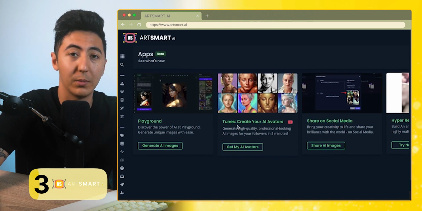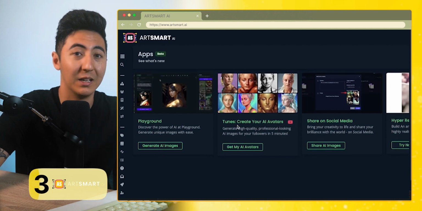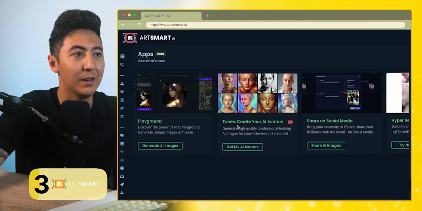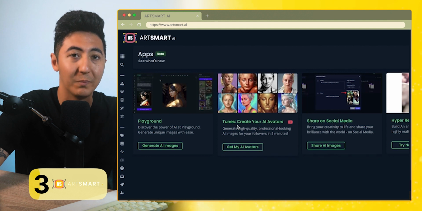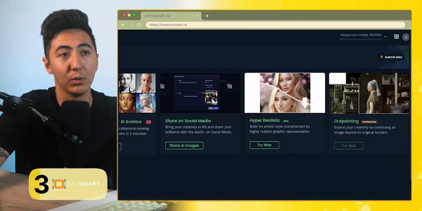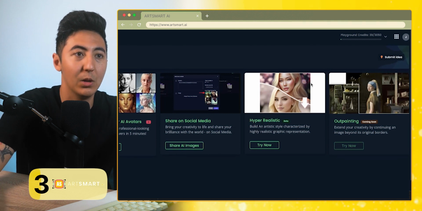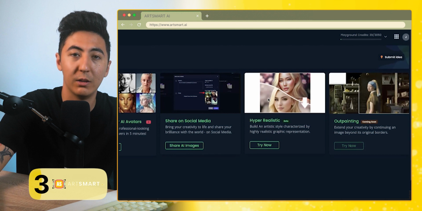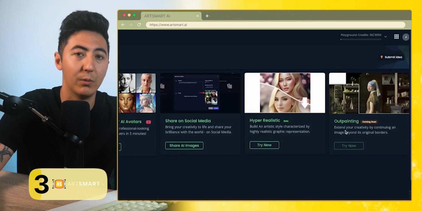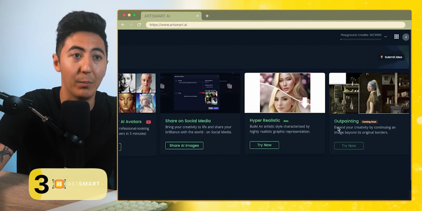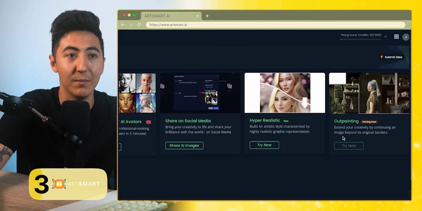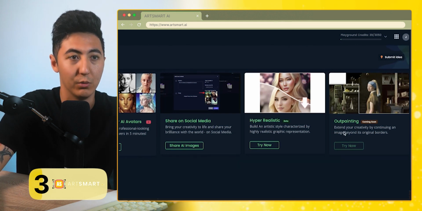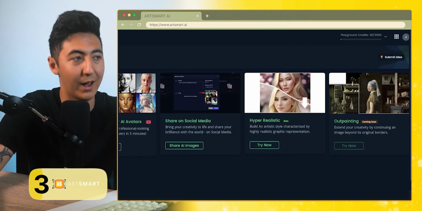If you saw one of the popular tools called Lensa, which was getting really popular on social media, this is your own version where you can get a lot more detailed and customized with how you're playing around with your AI images. Hyper-realistic mode, where you can take an image that may look a lot more AI generated or more cartoonish, and then you can make it look more hyper-realistic. And one of the future tools that they're currently working on is outpainting, where you can actually extend the image beyond the original borders. Really awesome tools here. I'm excited for that outpainting one as well.